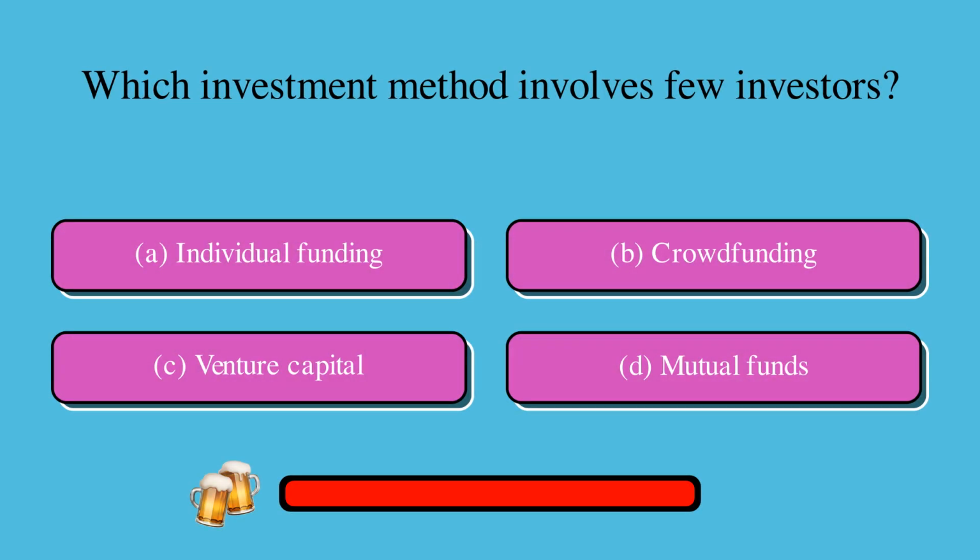Which investment method involves few investors? Is it A, individual funding, B, crowdfunding, C, venture capital, or D, mutual funds? The correct answer is A, individual funding.